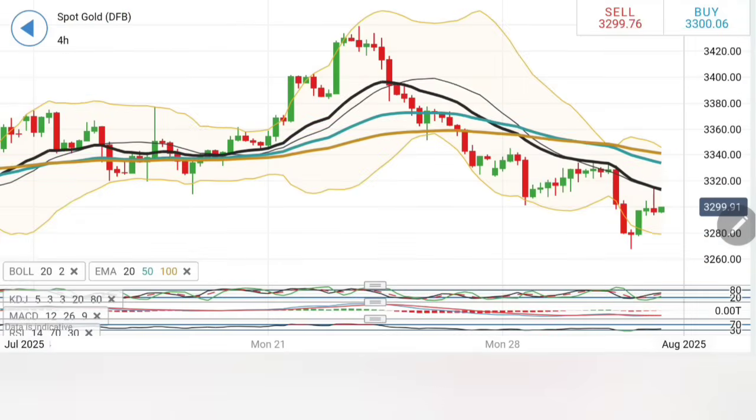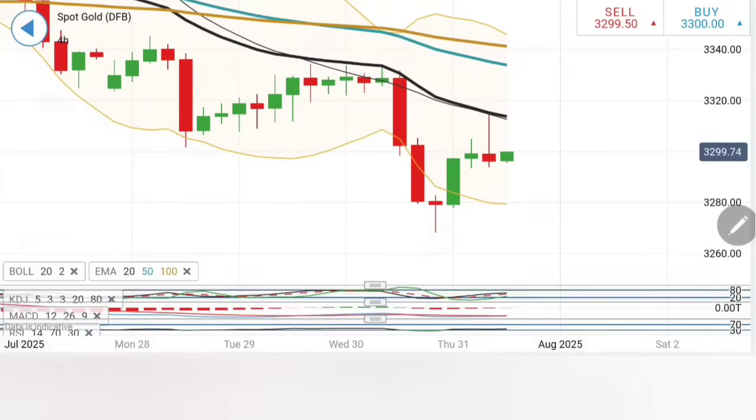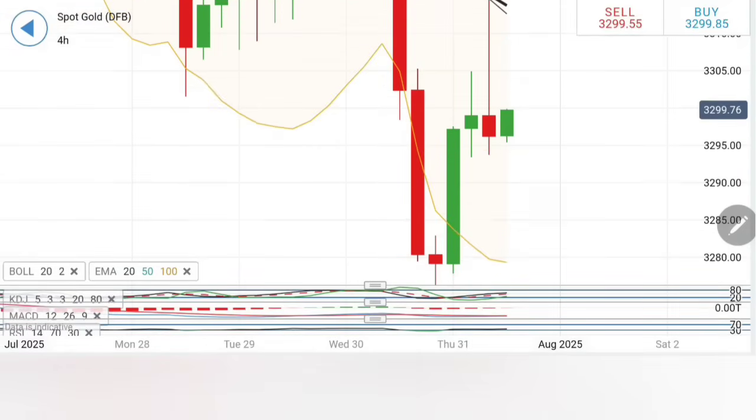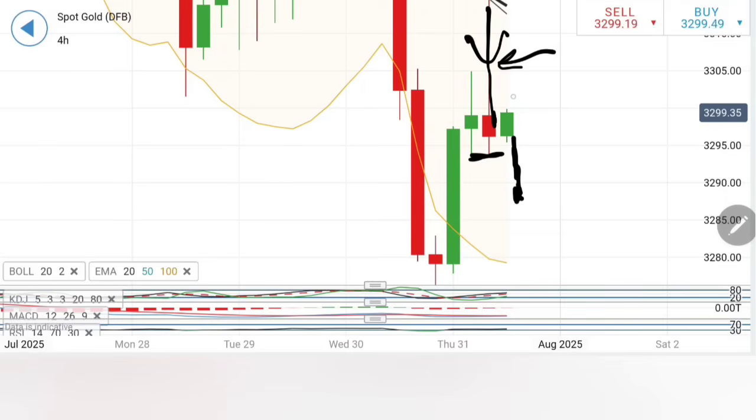Coming to the 4-hour chart, see what has happened: it is just kissing the 20 period, and prices have shown a pullback, but it is very important for gold to trade now below the 32.94.92 zone. You can see a double bottom created by the previous two candles, and once it trades below this, you can say this is the reversal. A bigger wick is formed. A bigger wick on the upside suggests there was a downward push here, and once it trades below 32.94.92, you can expect a greater slide again.